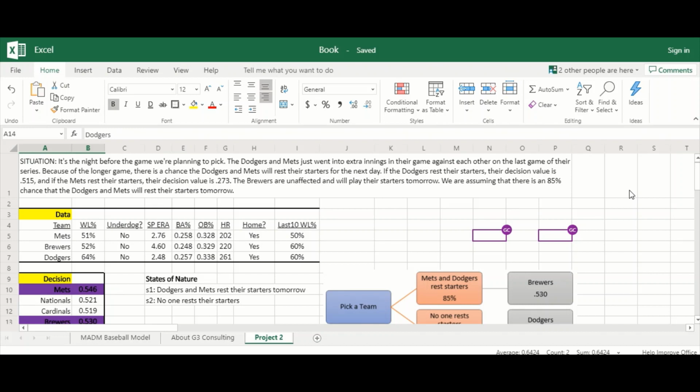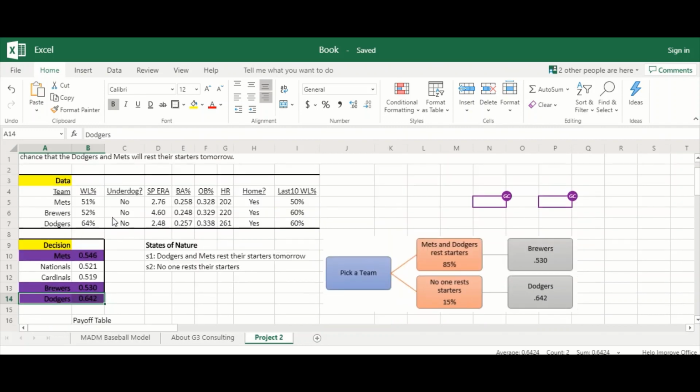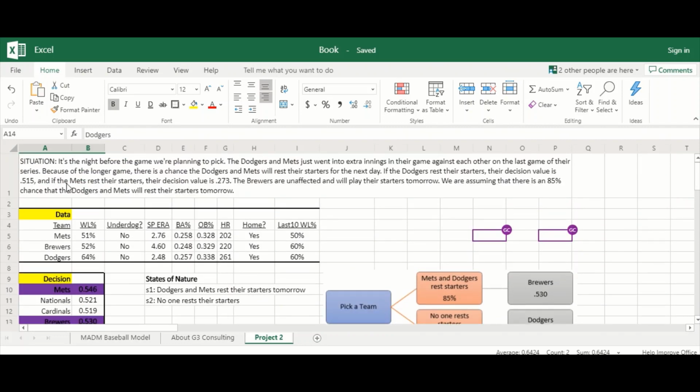So we could be dealing with a situation where one of the teams or two of the teams that we're looking at picking may be resting their starters. If the Dodgers rest their starters, their decision value is now down to 0.515 from 0.642. If the Mets rest their starters, their decision value we decided will be cut in half, down to 0.273 from 0.546. The Brewers are unaffected by this. The Brewers are not involved in this game between the Dodgers and the Mets. They will be playing their starters tomorrow. We are assuming that there is an 85% chance that the Dodgers and Mets will rest their starters.